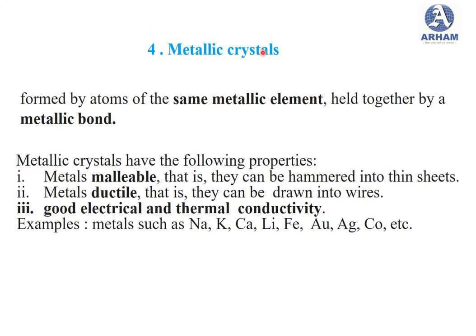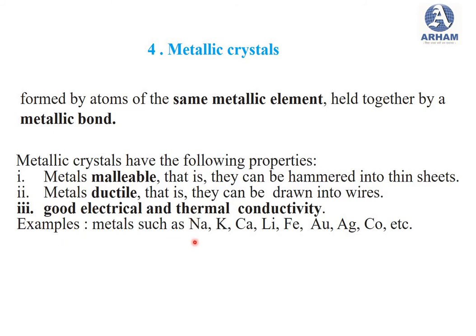Then metallic crystals. These metallic crystals are formed by atoms of the same metallic element, and they are held together by metallic bonds. Metallic crystals have the following properties: metals are malleable. You might be familiar with this term, malleable. That means they can be hammered into thin sheets. Then metals are ductile, meaning they can be drawn into wires. These metallic crystals are good electrical and thermal conductors.